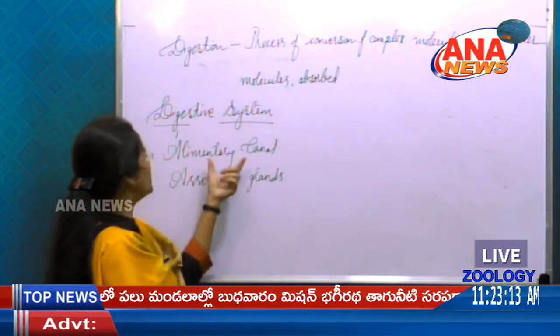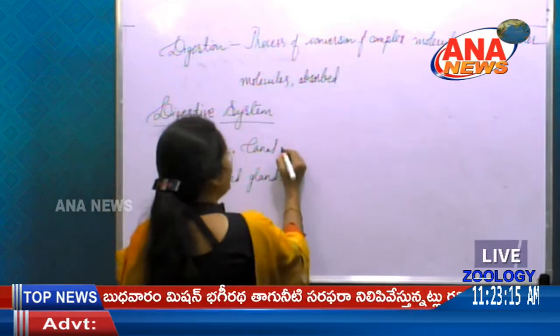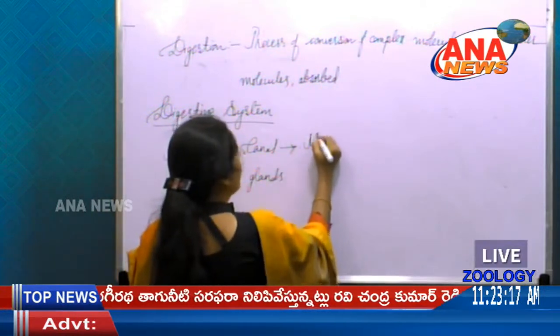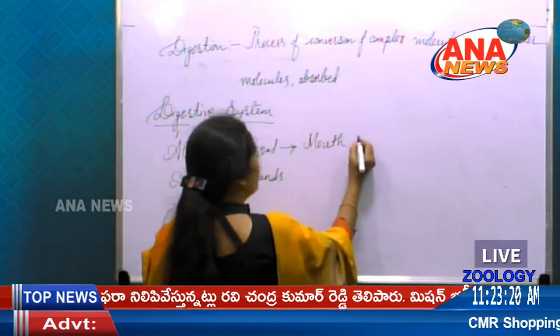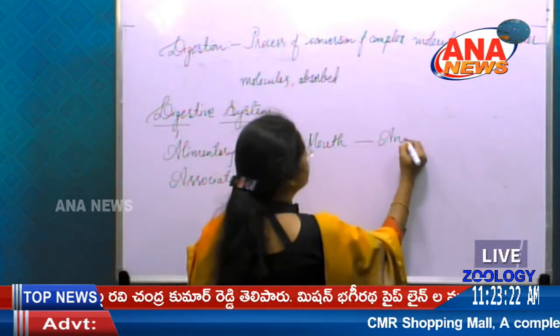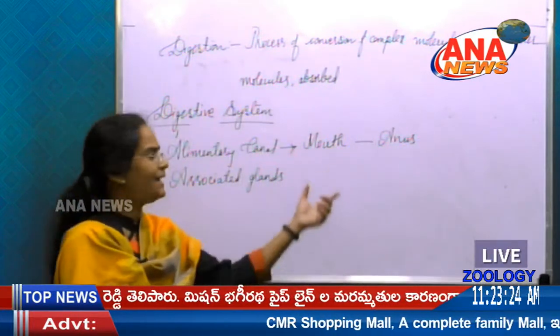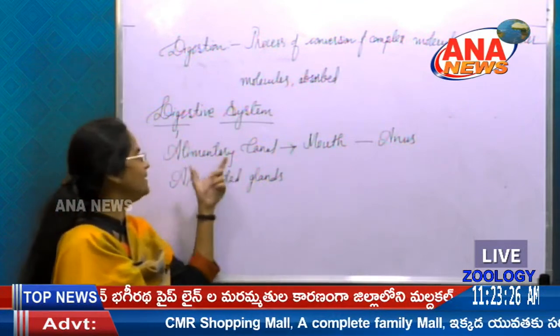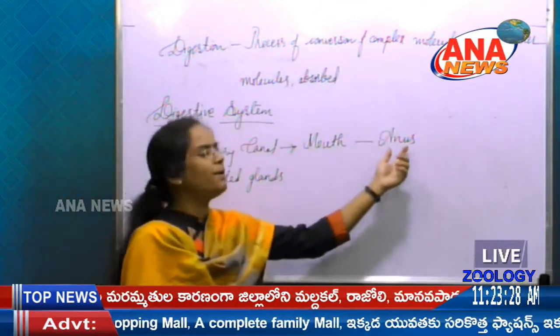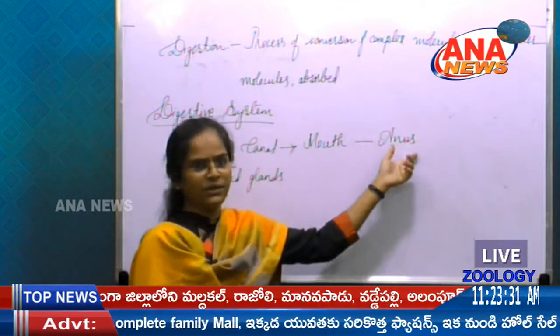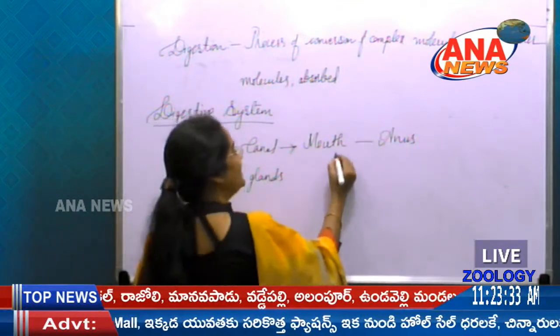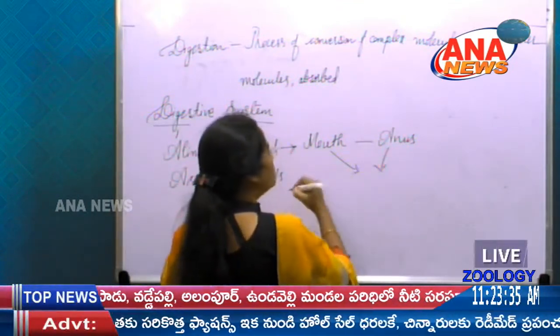So what is this alimentary canal? So alimentary canal starts from mouth to anus. So the anterior portion of alimentary canal is mouth and the posterior part of alimentary canal is anus.